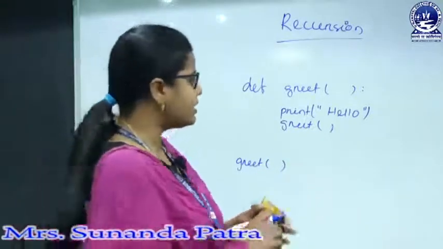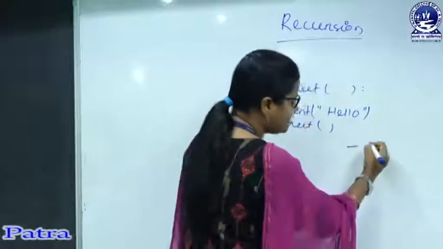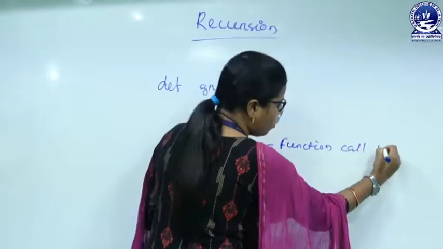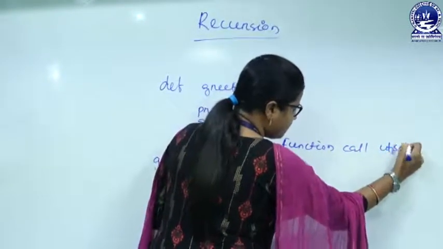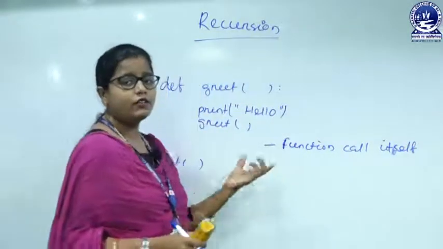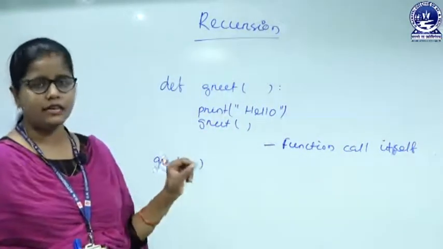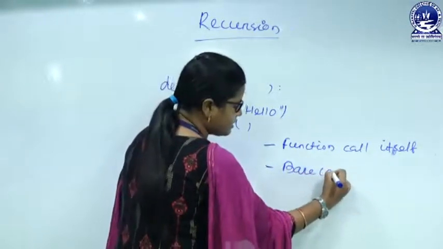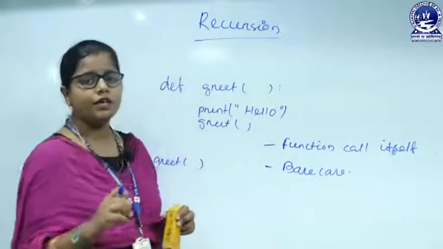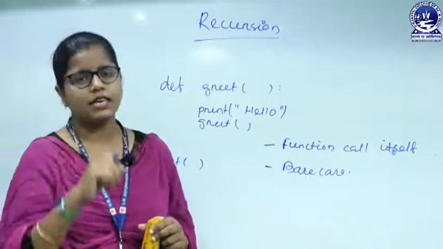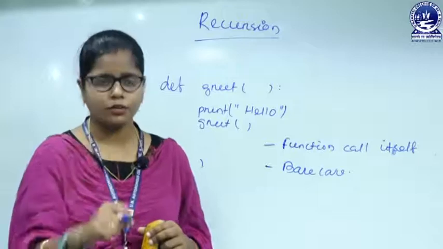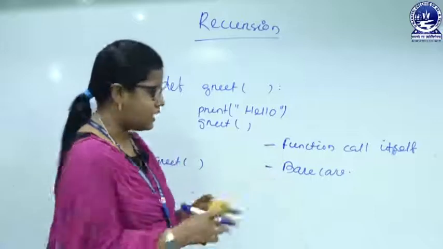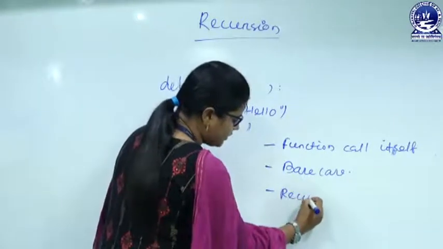So, in case of recursion, we can call it recursion when the function calls itself. And the second thing is there should be a base case. That means the exit criteria, where to stop the function, where to exit from that function, that is what the base case is. And another is your recursive case.